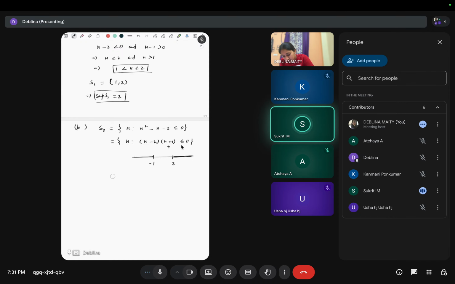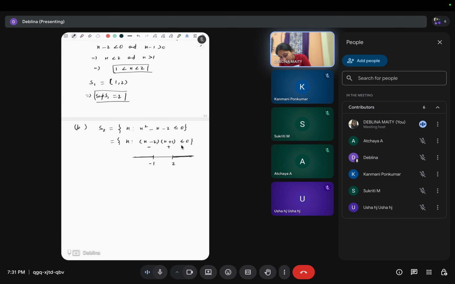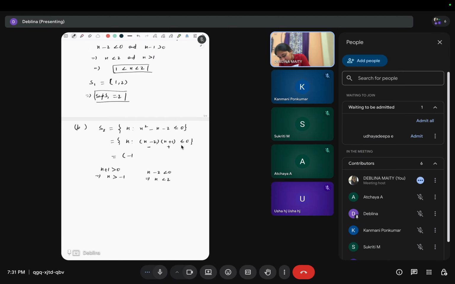Yes, ma'am, x plus 1 will be positive and x minus 2 will be negative. So the point will lie here, right? So x plus 1 greater than 0 implies x greater than minus 1. Same thing. Okay.